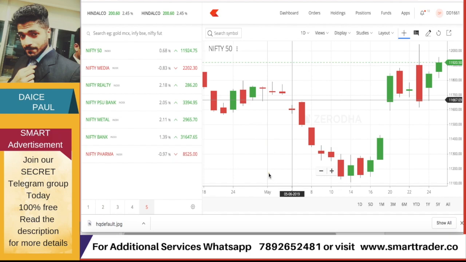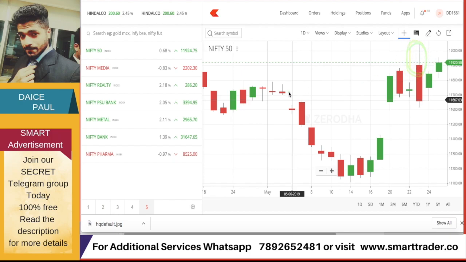If you see, this is the May month which I am talking about. So this is a gap up and gap down due to various reasons in the market, because you know election time was there. Because of a lot of reasons, the stock market went up and down, and currently it is doing good. It has already reached a new high over here.